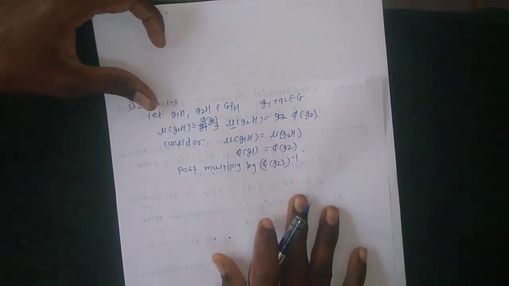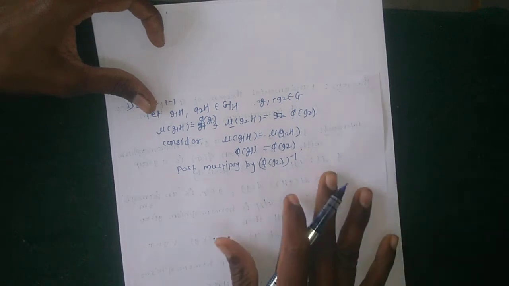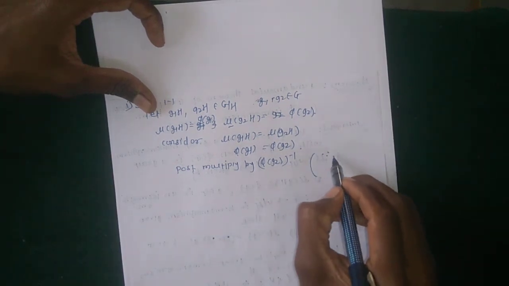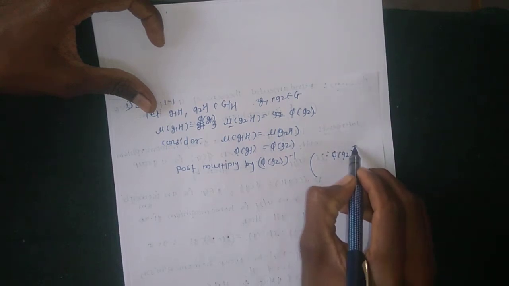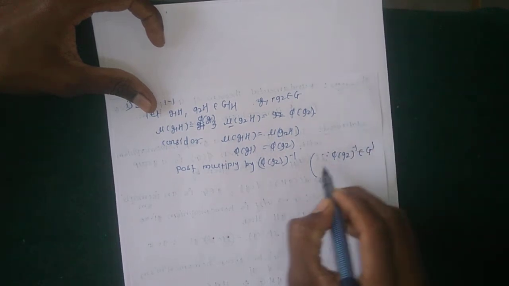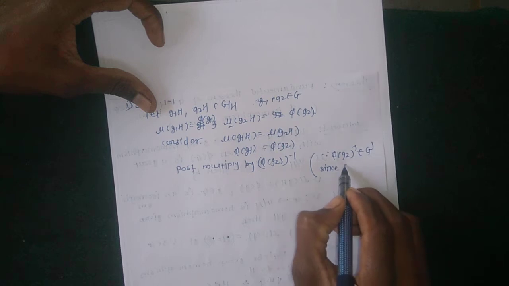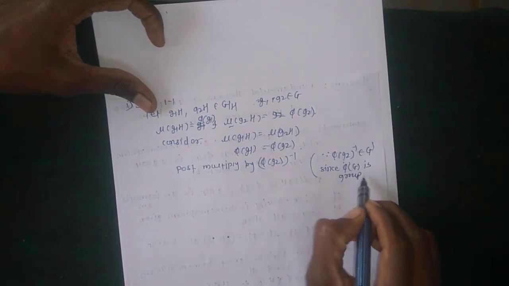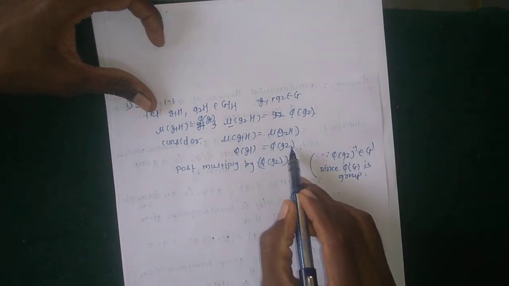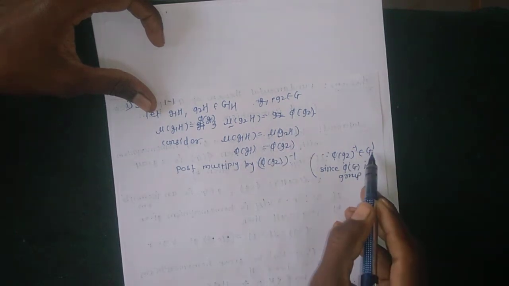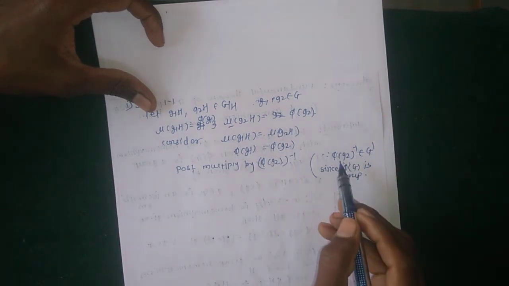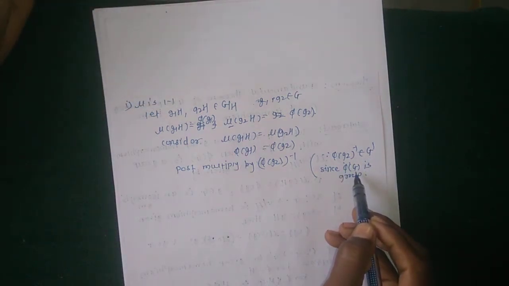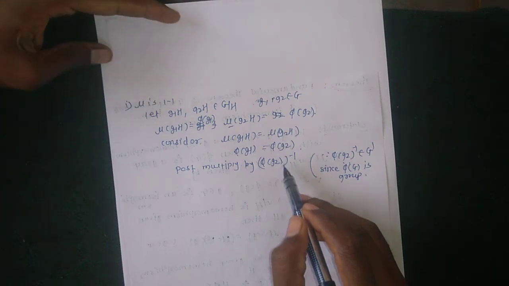Why is this allowed? Since phi of G2 belongs to G dash, and phi of G is a group, which implies that the inverse element also exists in this set.